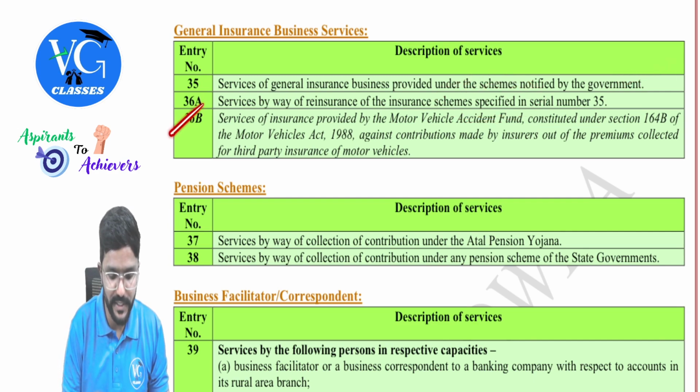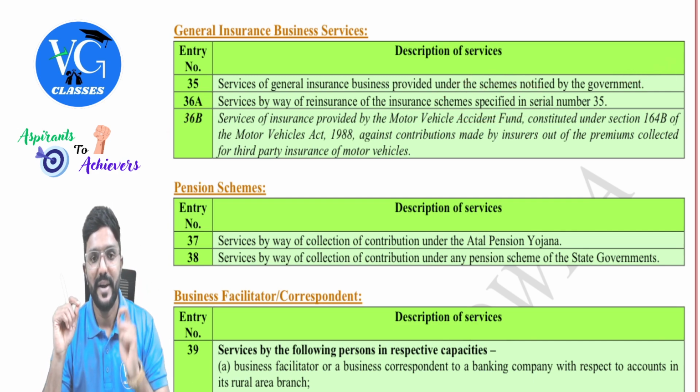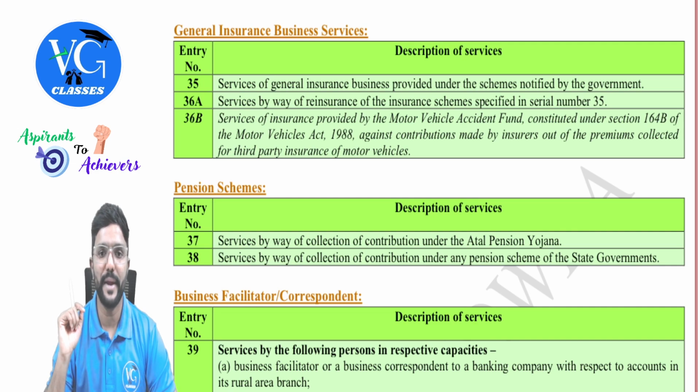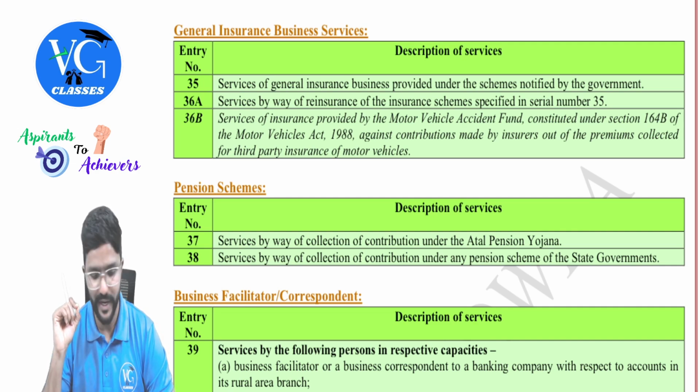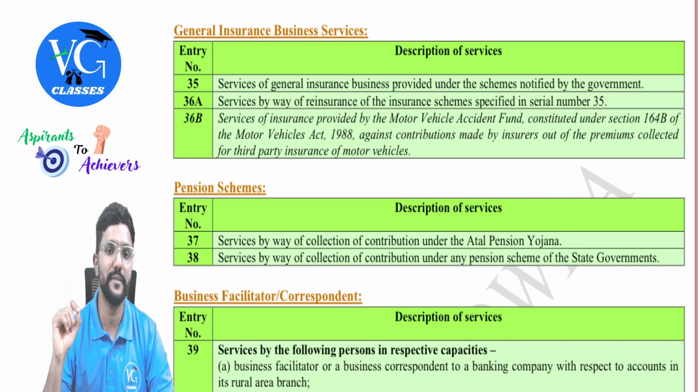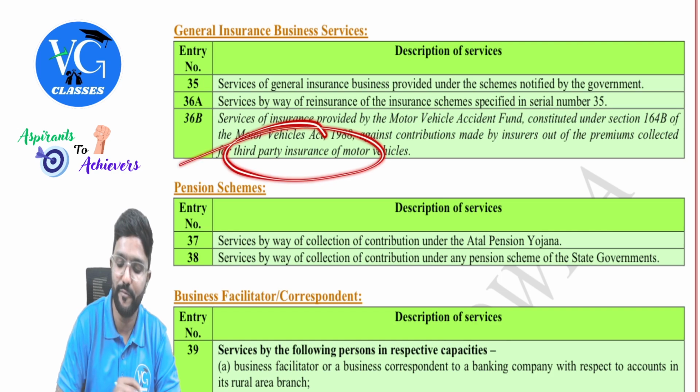Next, 36B. It is an amendment. It was an amendment last year. Services of insurance provided by the Motor Vehicles Accident Fund constituted under section 164B of the Motor Vehicles Act 1988 against contributions made by the insurer out of the premiums collected for third party insurance of motor vehicles.